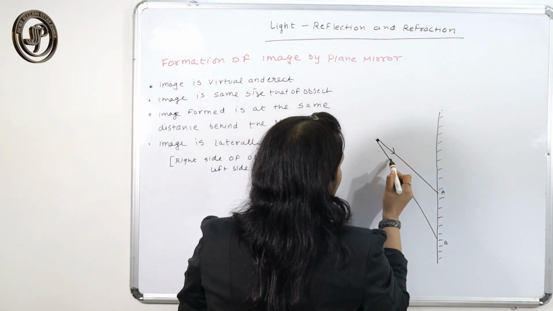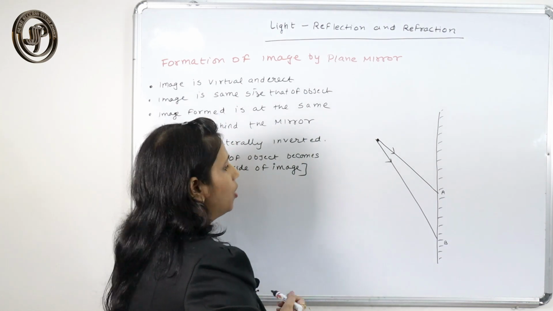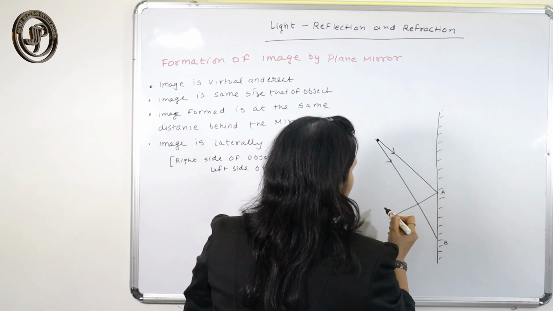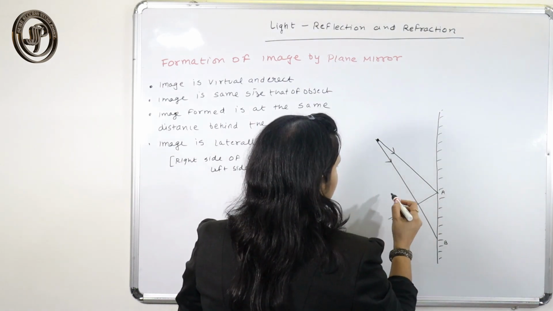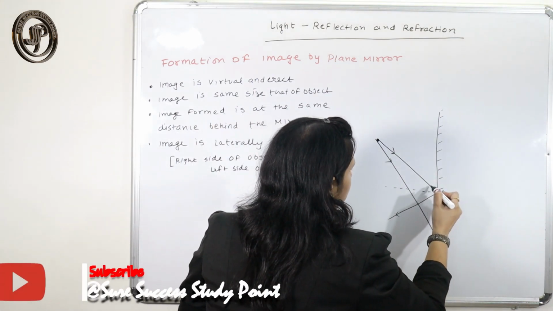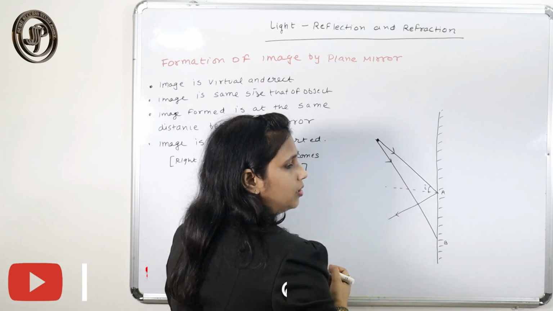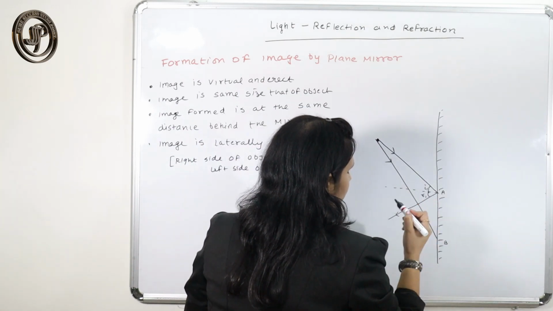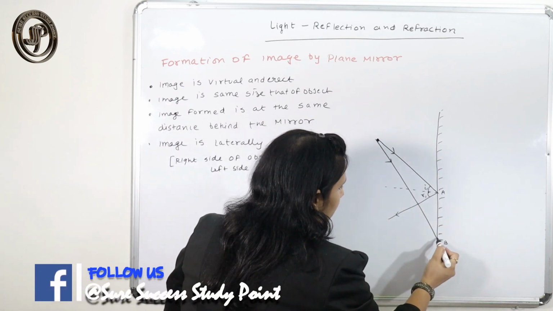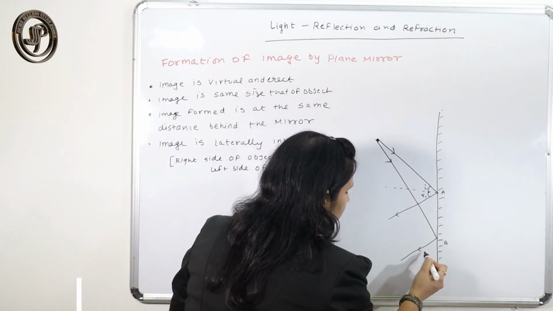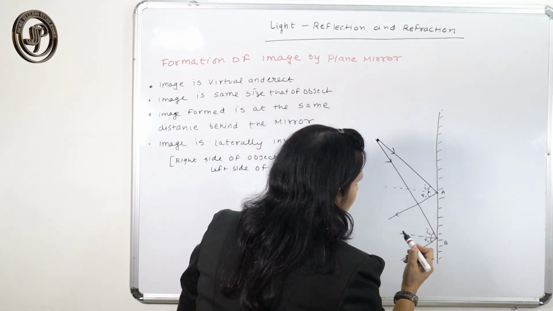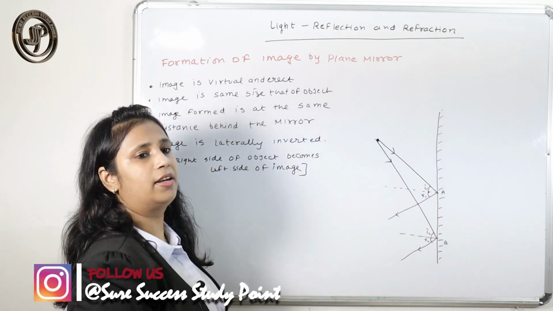When light falls on the mirror, the light ray gets reflected. This is your normal, this is your incident ray, and this is your reflected ray. Here also the light ray falls on the point of incidence and gets reflected. This is your angle of incidence, and the light ray is reflected.